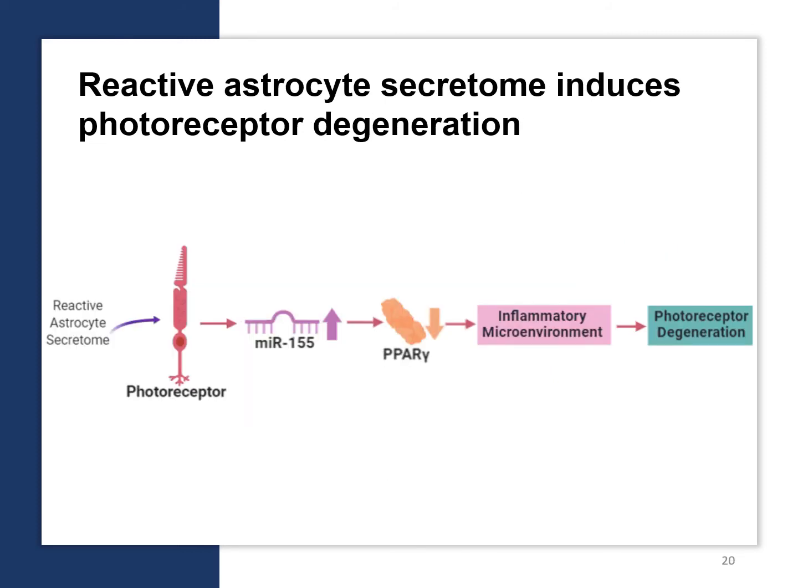When photoreceptors are treated with reactive secretome, microRNA 155 is upregulated, resulting in decreased PPARγ expression and glucose metabolism dysregulation. An inflammatory microenvironment is caused for the photoreceptors, which is suggested by increased IL-6 and superoxide anion production. The inflammatory microenvironment and decreased proliferation of the photoreceptors suggest their degeneration.